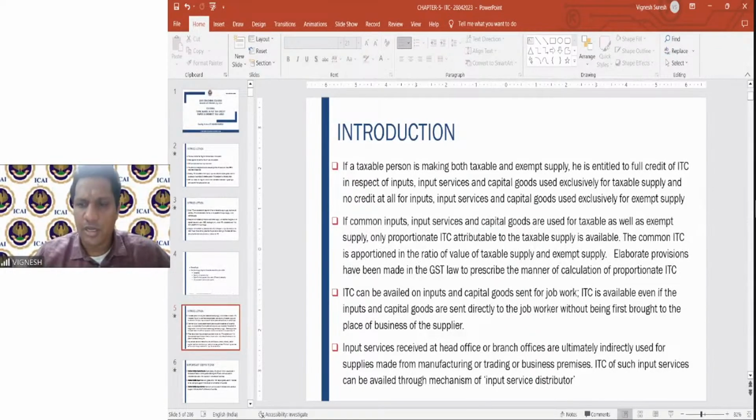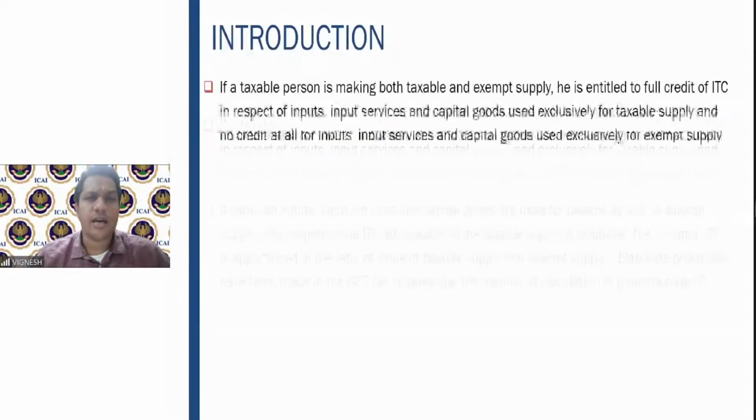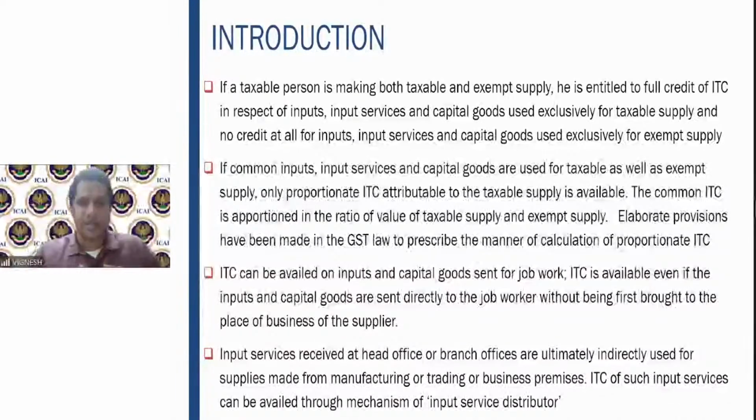What is an input service distributor? In brief, whenever there is a business with more than one registration, that is, you have multiple branches throughout the country, in that particular situation, what happens? There may be common expenses which are incurred. An example: if you have offices in Bangalore, Delhi, Mumbai and Chennai, 4 locations, and you incur internet expenses, you hire a broadband provider who provides the internet to all these 4 cities. In this situation, all the 4 cities can claim the input tax credit on a proportionate basis.